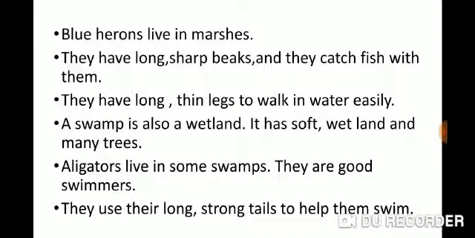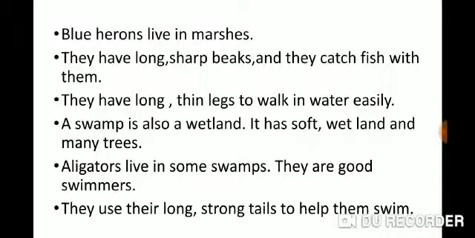They have long, sharp beaks and they catch fish with them. Blue herons have long, thin legs. They help them to walk easily in water.